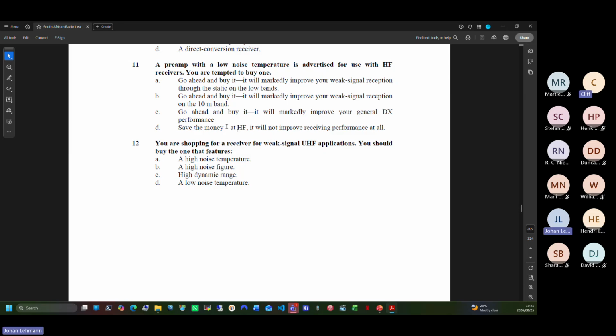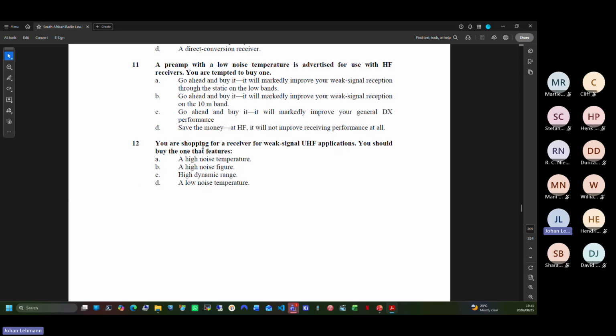So yes, it makes it less sensitive, but that little bit improves my signal to noise ratio. It just reduces the gain a little bit. It reduces the front end gain.